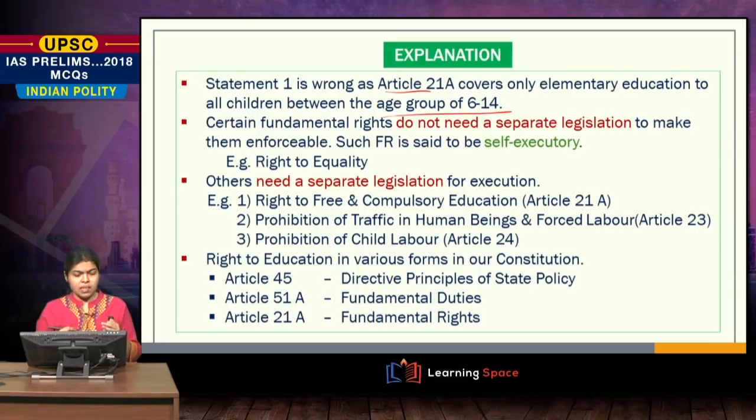Certain fundamental rights, they do not need a separate legislation for that to be executed. And such fundamental rights, they are known as self-executory rights. However, others like your Article 21A, for example, they need a separate legislation for execution. Some of the rights which need a separate legislation are your right to free and compulsory education, prohibition of traffic in human beings and forced labor, which is covered under your Article 23, and prohibition of child labor.